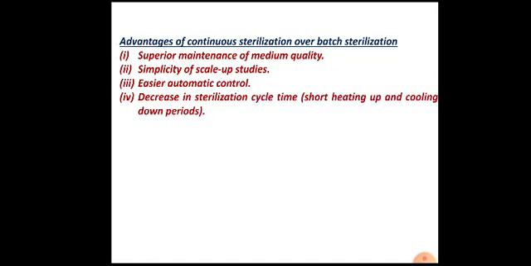Third one is easier automatic control. In continuous sterilization, the control is very easy as compared to the batch sterilization process. In continuous sterilization, there is a decrease in sterilization cycle time. The sterilization cycle involves heating up period, holding period, and cooling down period, as we have learned in the earlier graph. This cycle is very short in continuous sterilization, and it is a little longer in batch sterilization.